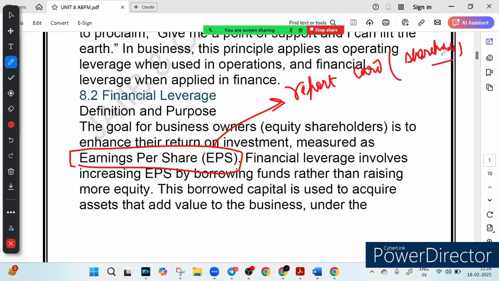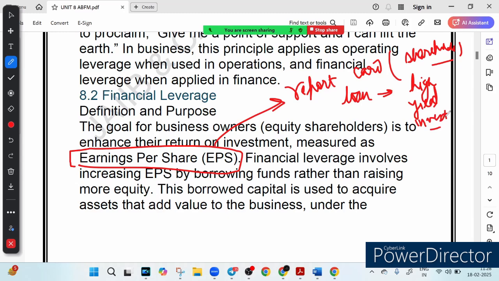In simple terms, it is like using a loan to buy a high yield investment. You have taken a loan, and what are you using the loan for? You are using the loan for a high yield investment, right? So if the return is higher than the interest, obviously you win big.